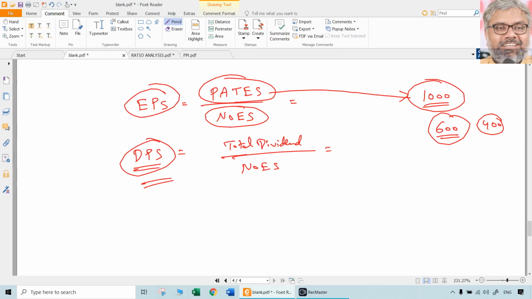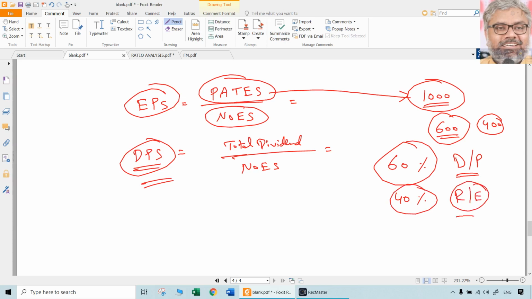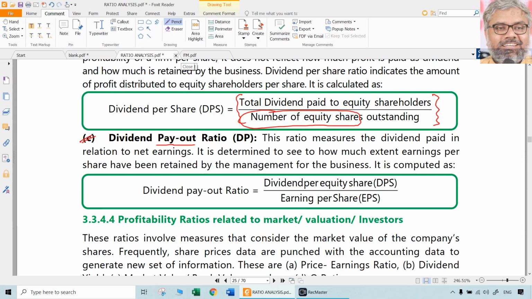So, the policy of the company to pay dividend or not is reflected in this dividend payout ratio. In this example, what is the dividend payout ratio? 60% means for every 100 rupees of earnings, 60 rupees is distributed as dividend. 60% is the dividend payout ratio. So, naturally 40% is called the retained earnings ratio automatically, because these two are complements to each other. So, if dividend payout ratio is 60%, 40% will be retained earnings ratio, or retention ratio it is called. That will also be useful later. We will use that very well in future.